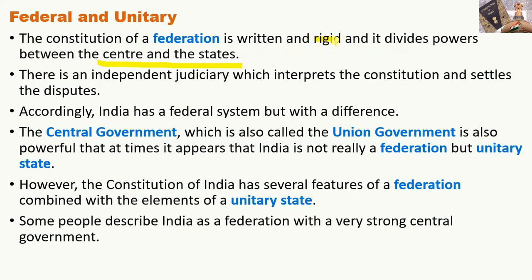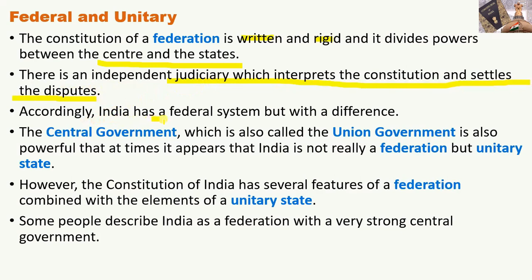So the constitution of our country is written and rigid both, and divides the power between center and states. There is an independent judiciary which interprets the constitution and settles the disputes. So, on the basis of the rules made in the constitution, that judiciary interprets and settles the disputes.